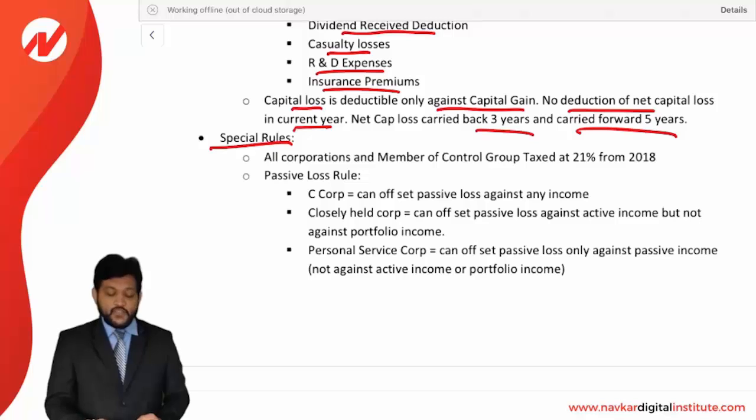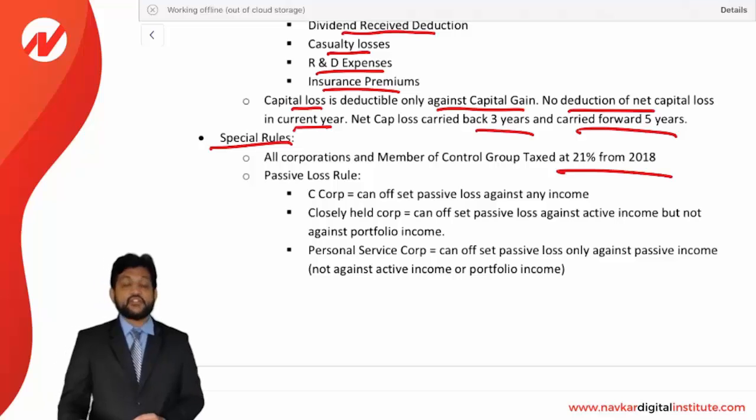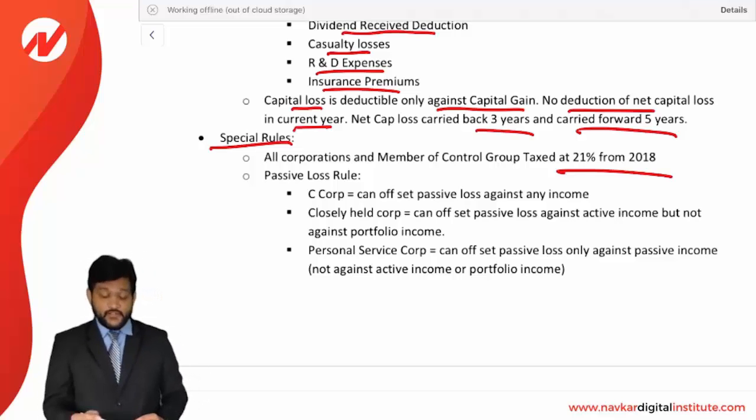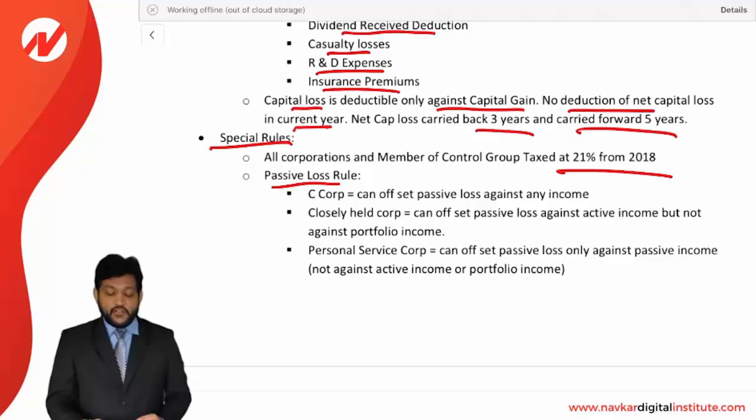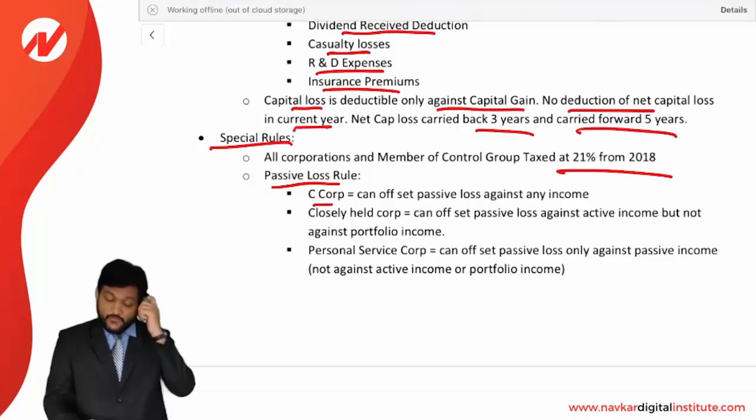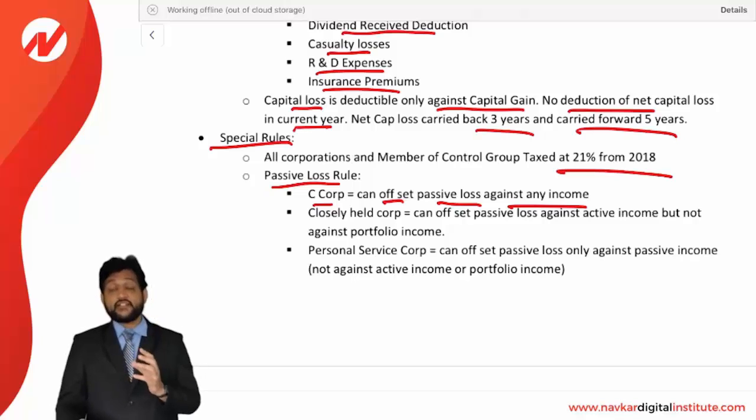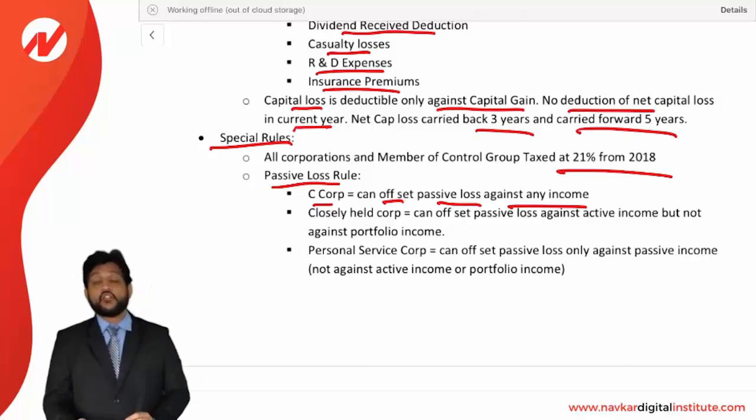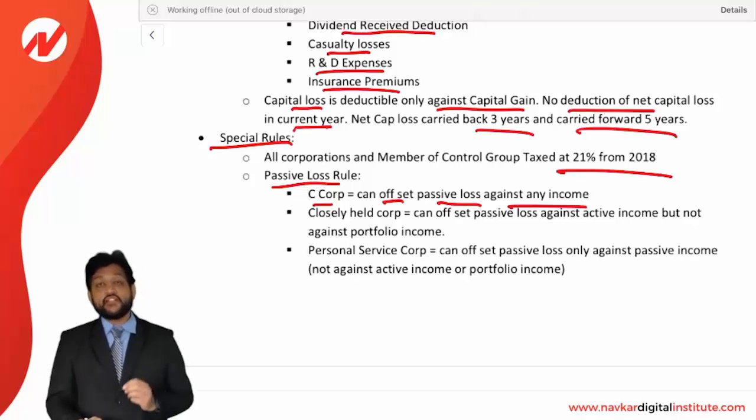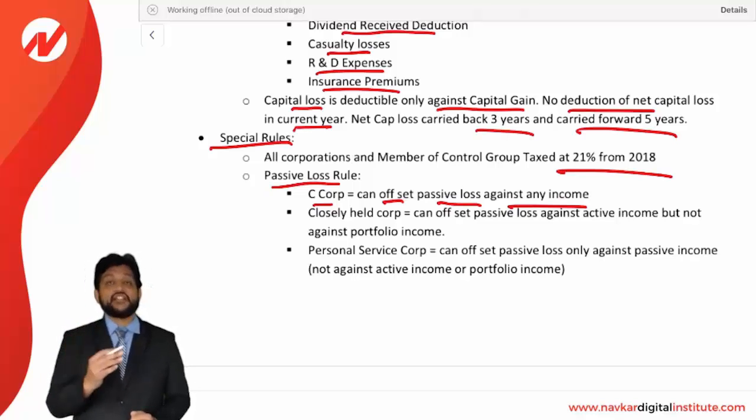Some special rules. All corporations and a member of a controlled group are taxed at 21% from 2018. That's a flat tax rate of 21%. Passive loss rules. If we talk about the C corporation, then passive loss can be set off against any income. Corporations are basically divided into C corporation and S corporation. C corporation is a large corporation, S corporation is a small corporation. So if you are a C corporation, then you can set off your passive loss against any income.